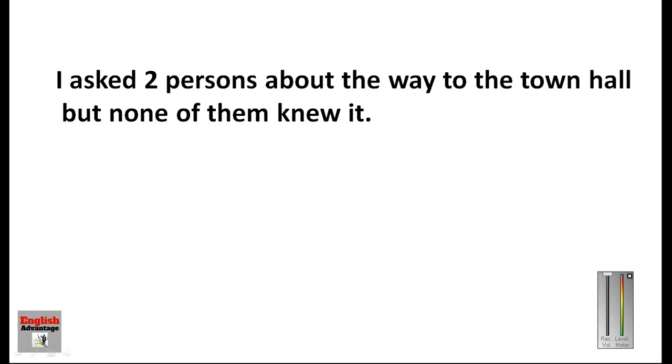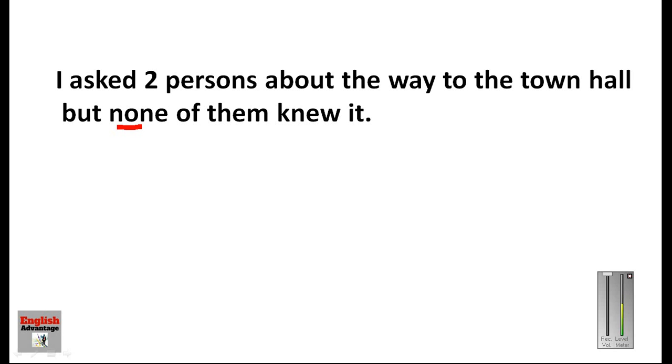I asked two persons about the way to the town hall, but none of them knew it. This is also a very common sentence, testing the use of either or, neither nor, none. We should know that we do not use none for two persons. For two persons we use neither in the negative sense, and in the positive sense we use either.